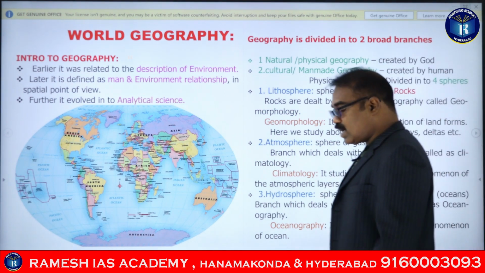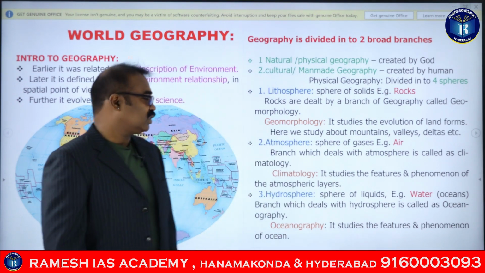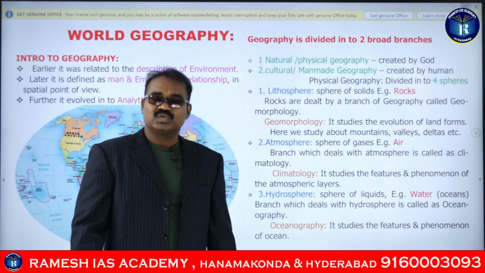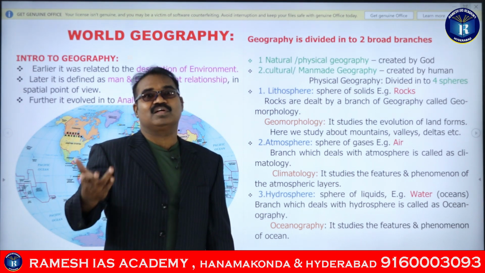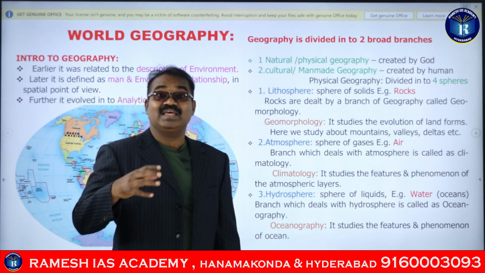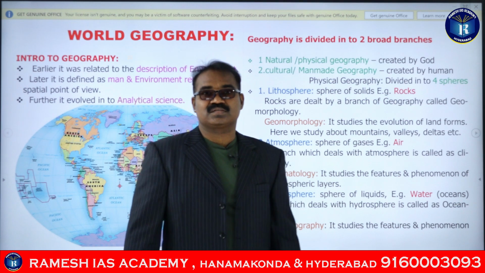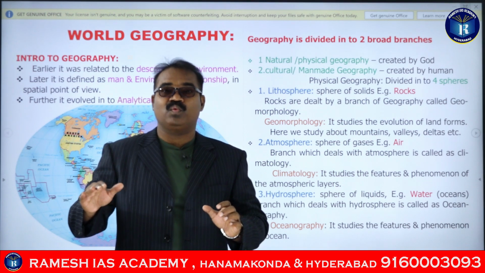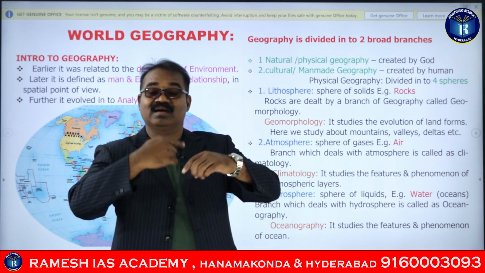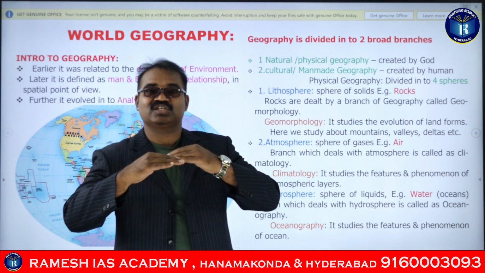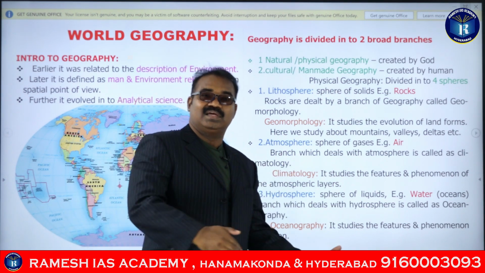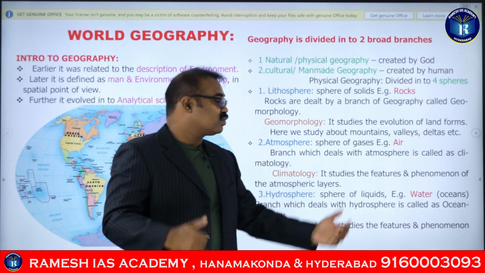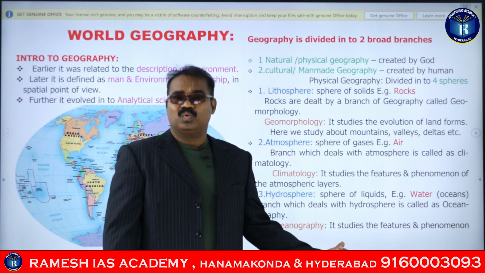The third sphere is called the hydrosphere. It is the sphere of the liquids. For studying the liquids, hydrology is the branch of science, guys, where they study the kinetics or motions and physical aspects: when they are moving, how they are moving, why they move, what is the gliding position, what is the surface tension. Everything will be read in hydrology. But here we are studying the hydrosphere related to geography, and that is the water, and most of the waters are present in the oceans, guys.